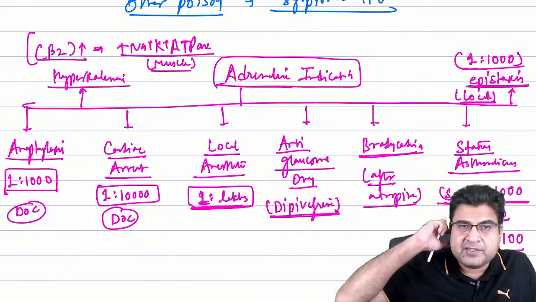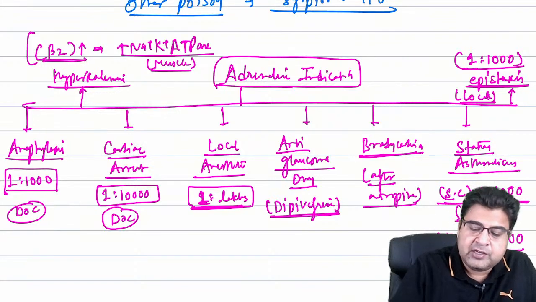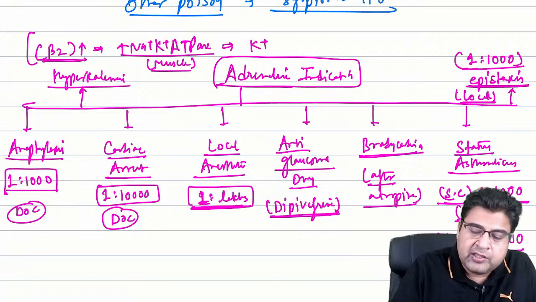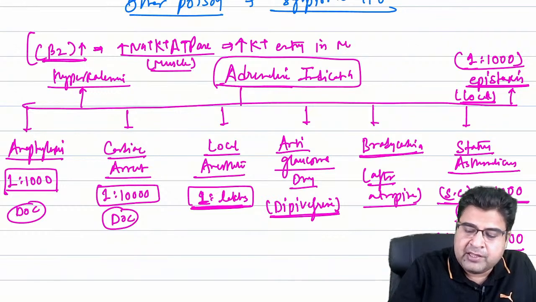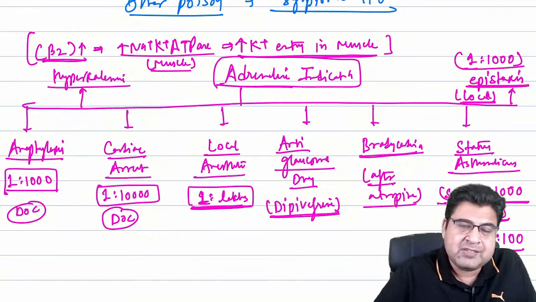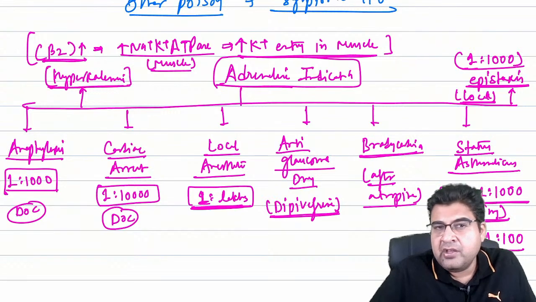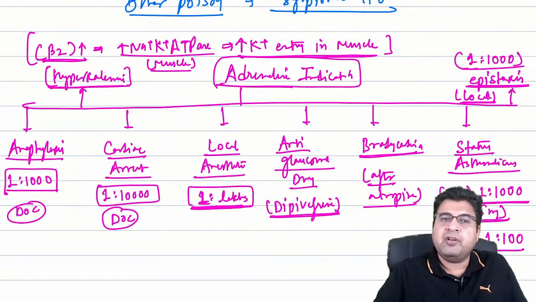This pushes all the potassium inside the skeletal muscles. That's why this medicine is given for the treatment of hyperkalemia.